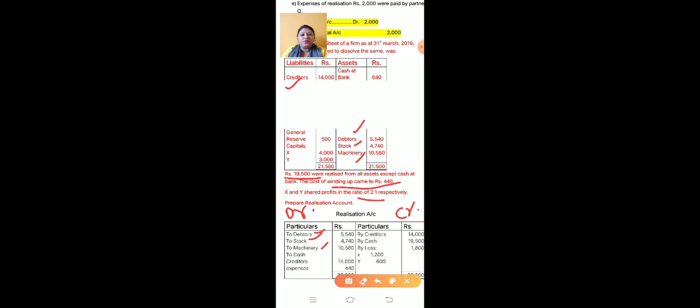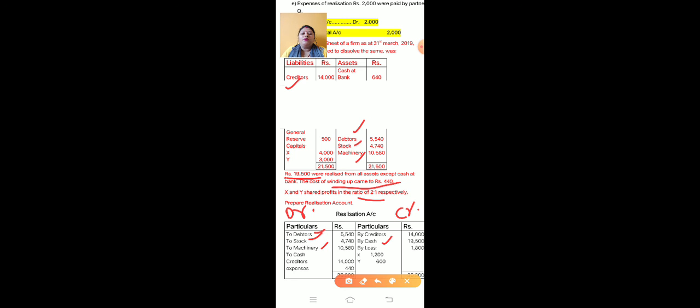Realized means all assets were sold and the amount received is 19,500, but except cash at bank, because cash is already cash and we need not sell it. The other assets we sell, and the amount will come 19,500. So we write here by cash 19,500.